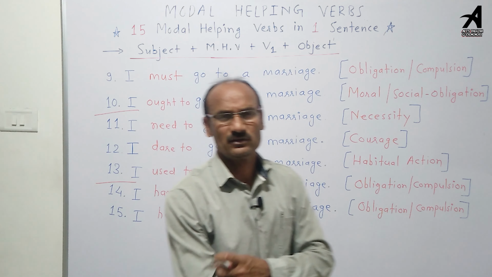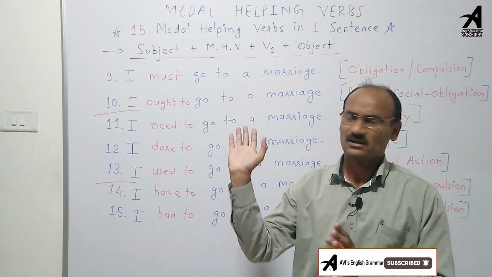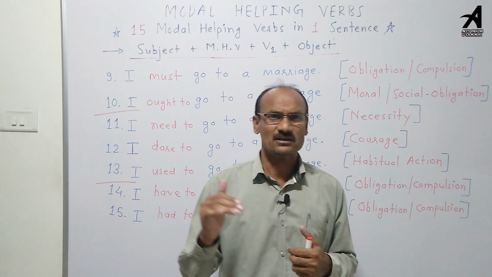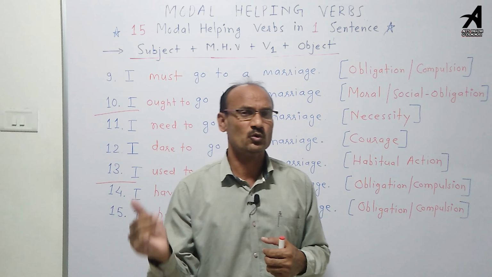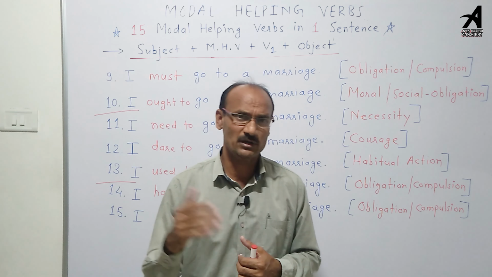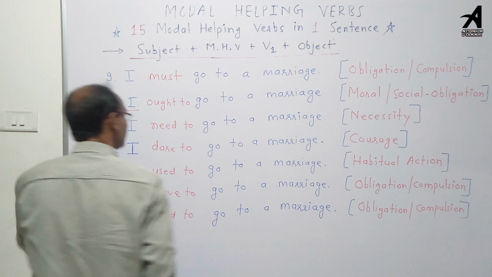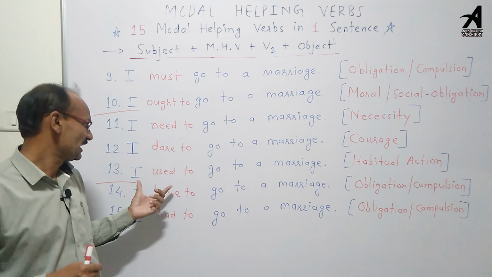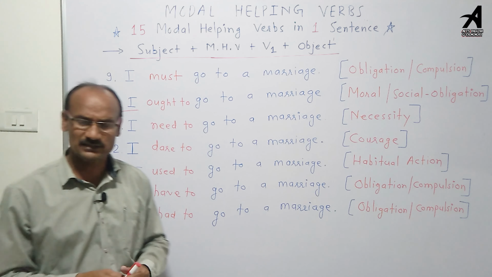See, we have taken 15 different modal helping verbs in a single sentence. We can say sentences like I shall go to marriage, I will go to marriage, I should go to marriage, I would go to marriage, I can go to marriage, I could go to marriage, I may go to marriage, I might go to marriage, I must go to marriage, I ought to go to marriage, I need to go to marriage, I dare to go to marriage, I used to go to marriage, I have to go to marriage, I had to go to marriage.